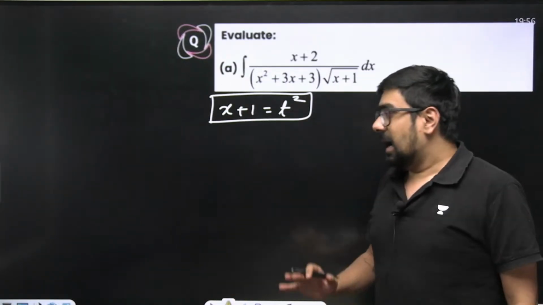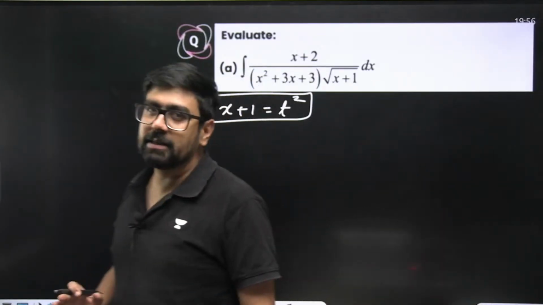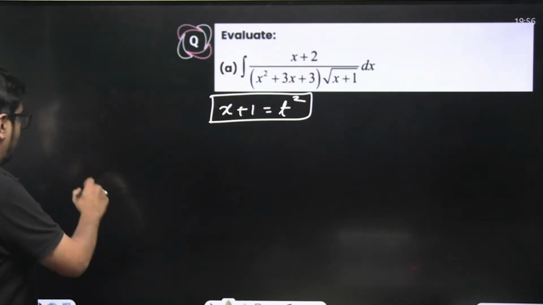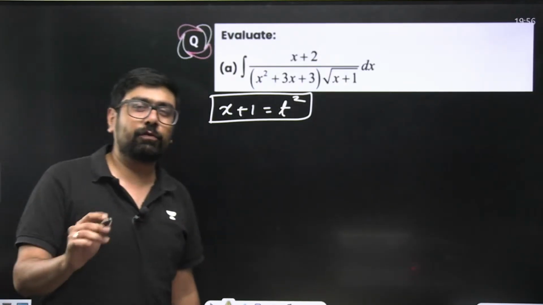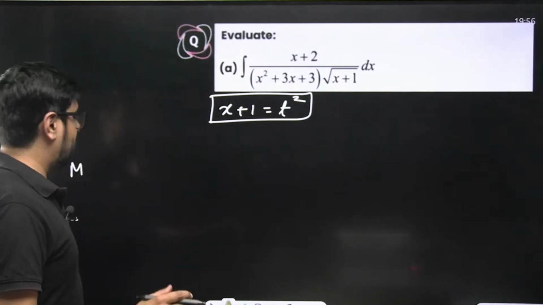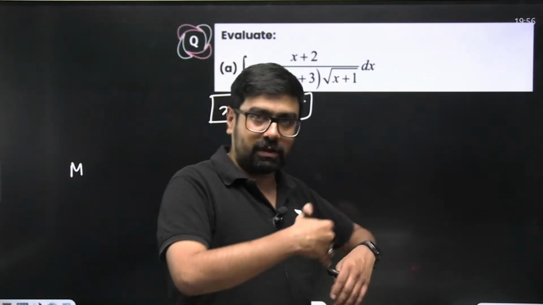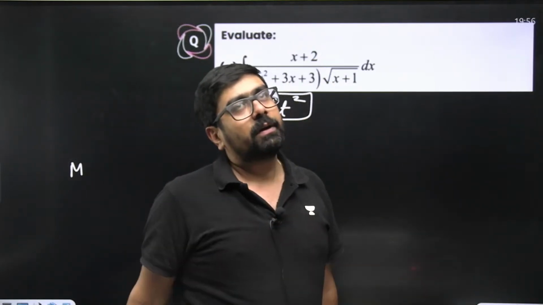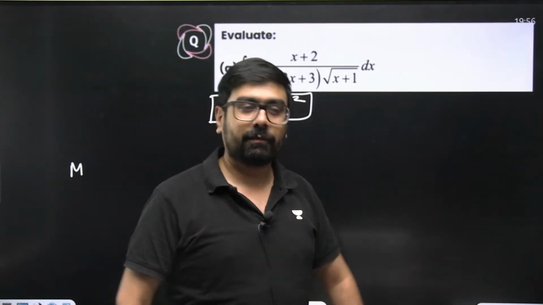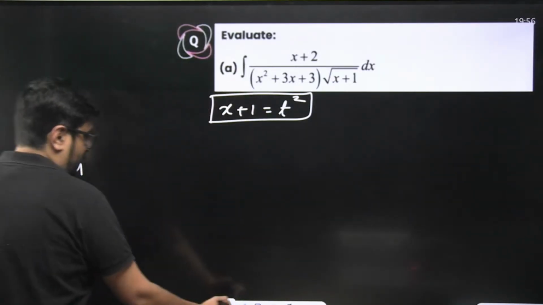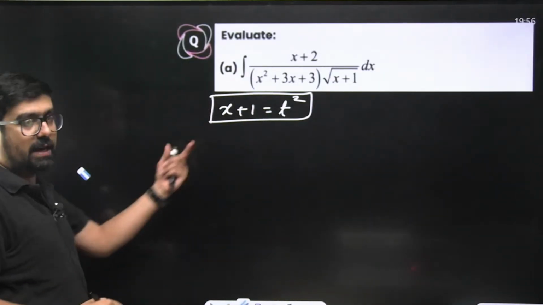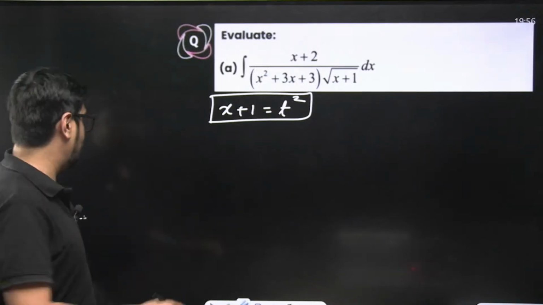And here I'll just need to take a small medicine, so I'll take somewhere around 10 to 15 minutes. Please hold on. If I feel better, then we'll continue the other parts also, partial and all. If not, then we'll continue in the next session. Okay, so start with this one, take x plus 1 as t square.